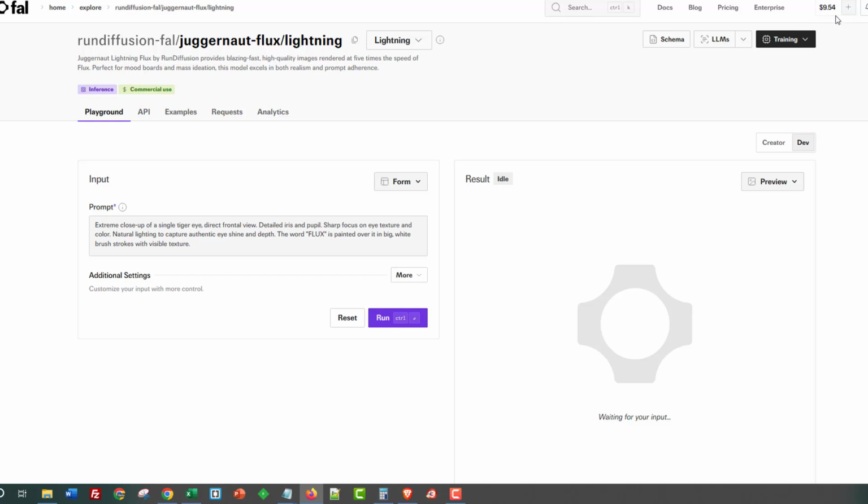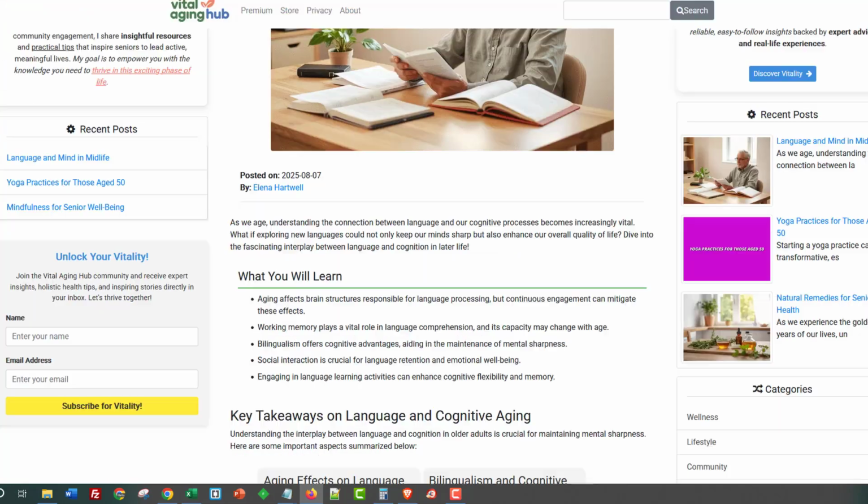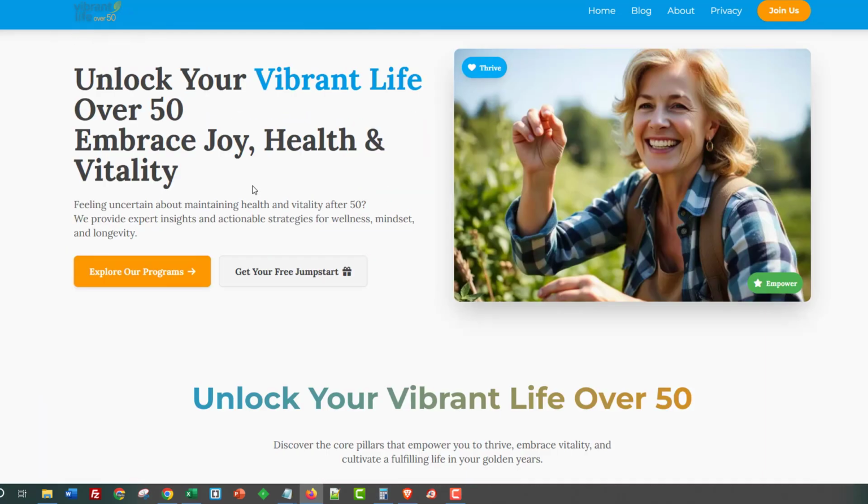So what's that? That's about 8 cents. So you're talking about 16 cents or so, guys, per page. But what I'm trying to show you is this is a big page. When I say a big page, this page has multiple images and everything. Where's the website that we went to? Okay, here we go. So this page has multiple images and everything inside of here. You don't have to do this.